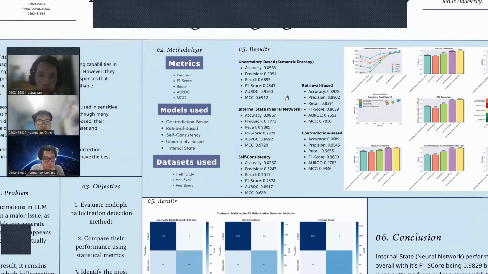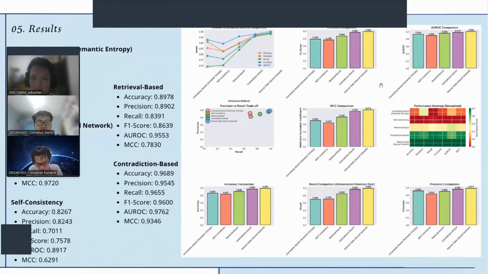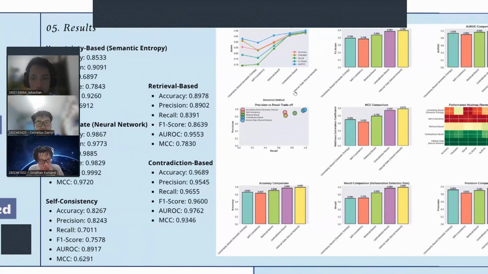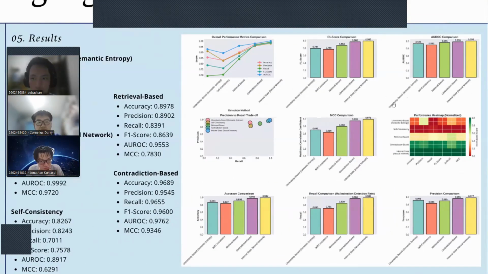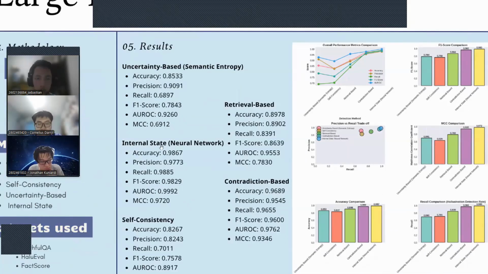Now we're going to move over here to the results, the yellow one being the internal state or neural network. Overall, we can see in each of these graphs, such as the F1, ROC, MCC, performance heat map, precision, recall, and accuracy, that internal state or neural network has the best performance overall.